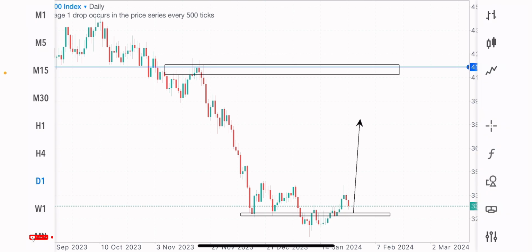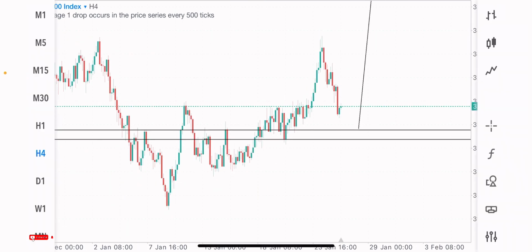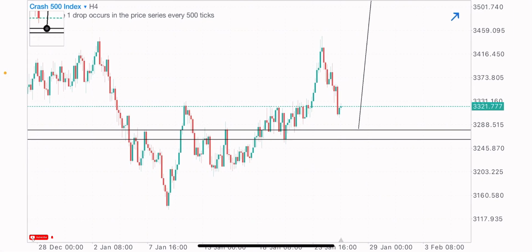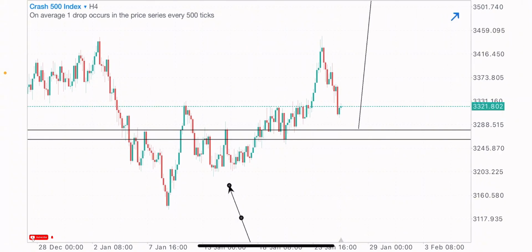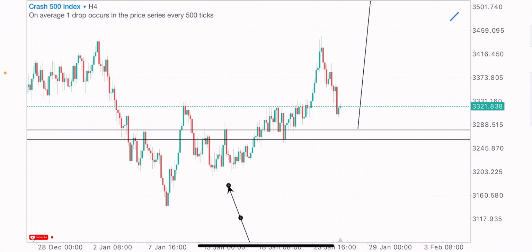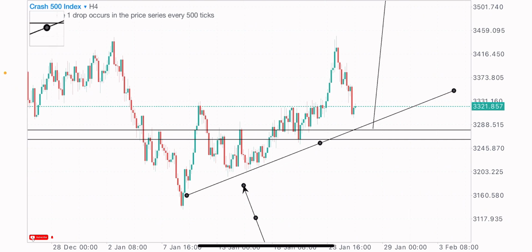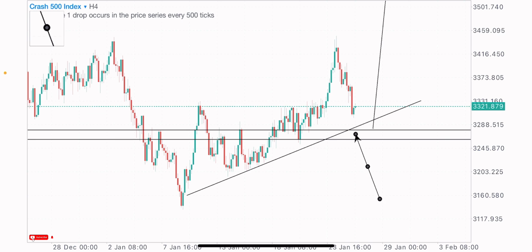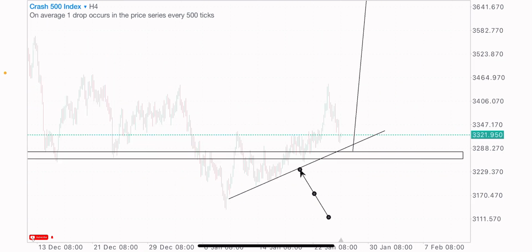Long-term buys, and I'm likely to take advantage of this wonderful trade opportunity. So on the 4-hour time frame, everything is looking good, everything is beginning to make sense, right? If price can give a good retest of this zone, then we'll be seeing something of this kind. And we got this clear bullish formation. Price is creating this higher lows formation, right? So if price can give a little retest, a little sell to the downside to come test this zone, then let's expect the long-term buys on Crash 500 index. So that's it, guys. That's my view and market analysis.